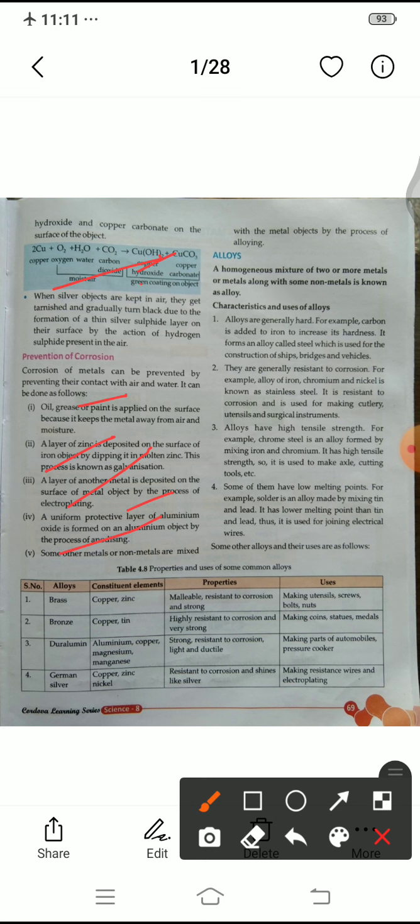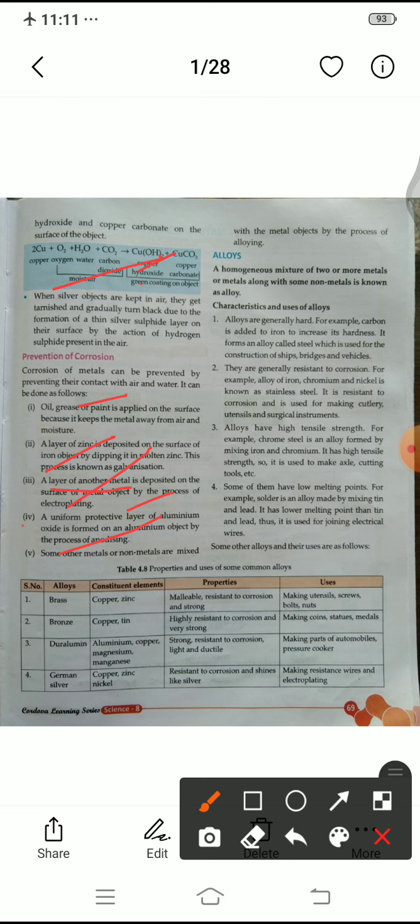When molten zinc prevents any type of metal from corrosion, that is known as galvanization. And for that, firstly we have to melt the zinc, then it converts into molten zinc. Okay, now the next point, the third point: a layer of another metal is deposited on the surface of the